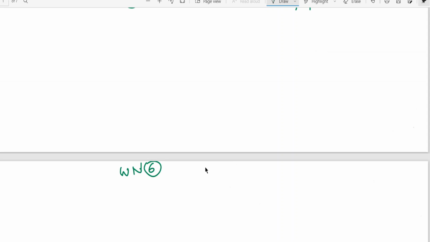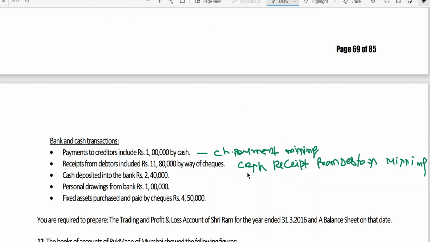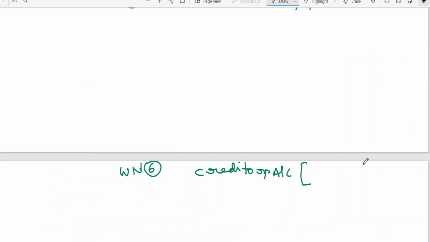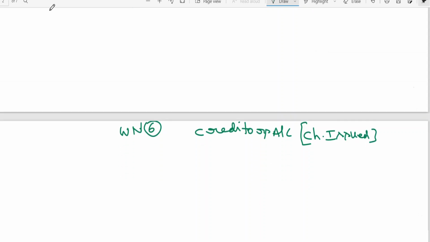Working notes number 6. I think you all are copying down the working notes along with me. You know the approximate space to be left. By this time, you have been good in doing it, I hope. Working notes number 6 is Creta's account. I need to open Creta's account. We have seen that in Creta's account, check payment is missing, no? So checks issued. This is Creta's account we need to open.